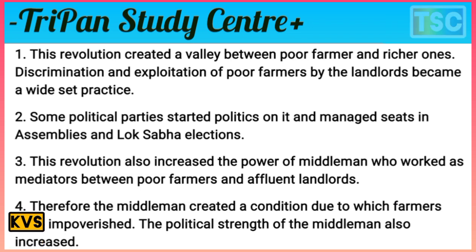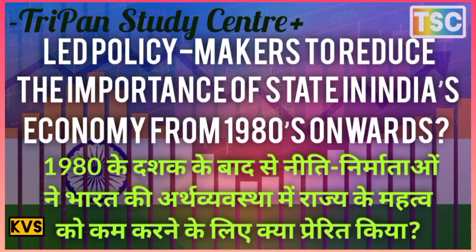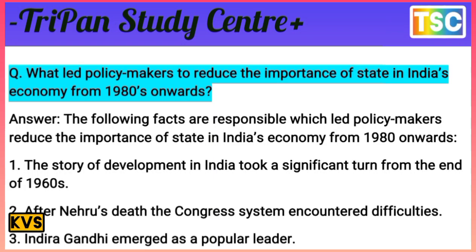This revolution also increased the power of the middleman, who worked as a mediator between poor farmers and affluent landlords. That's an important demerit here. The middleman created a condition due to which farmers were impoverished. The political strength of the middleman led policy makers to reduce the importance of the state in India's economy from 1980s onward.